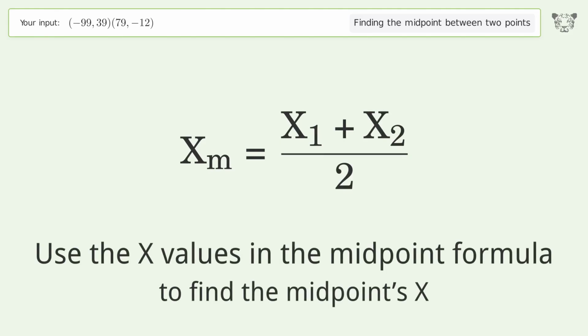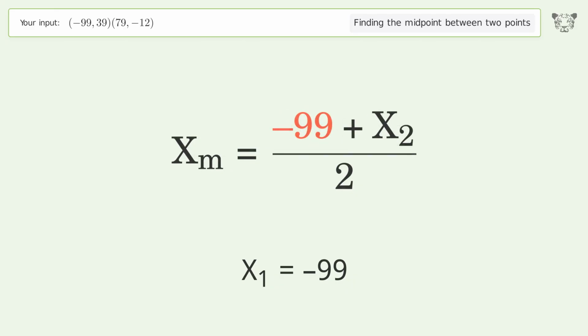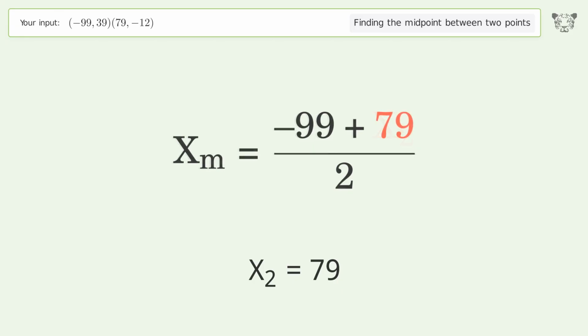Use the x values in the midpoint formula to find the midpoint's x. x1 equals -99. x2 equals 79. Simplify the arithmetic.